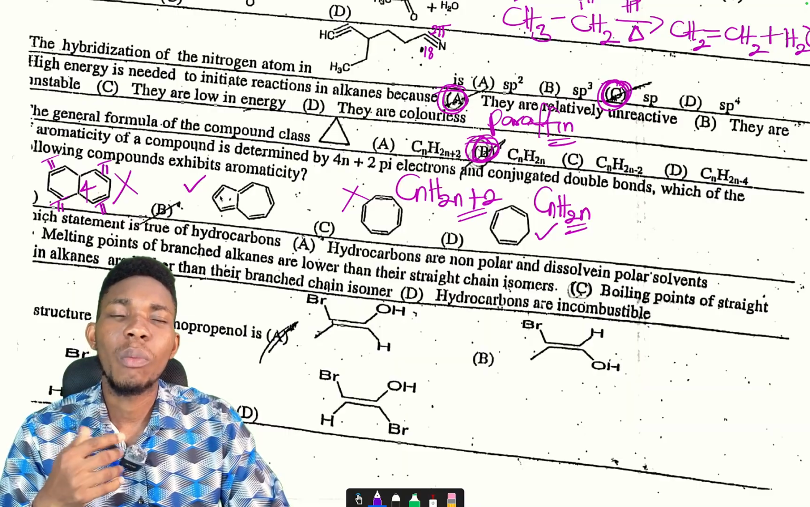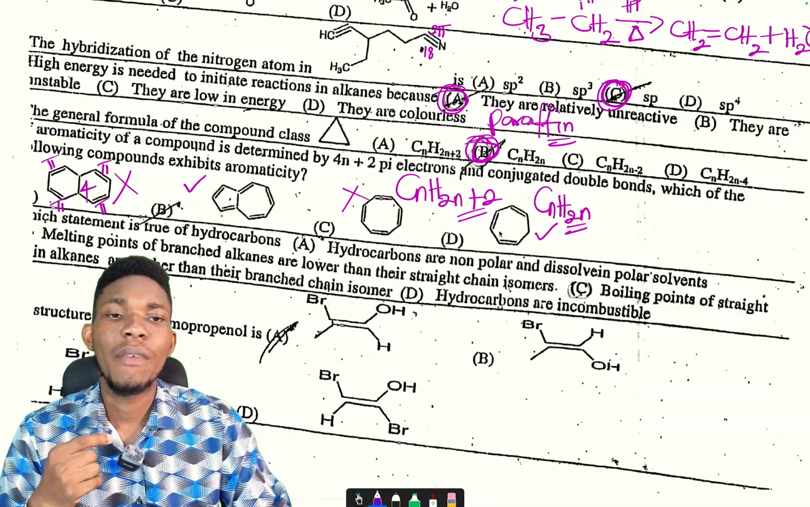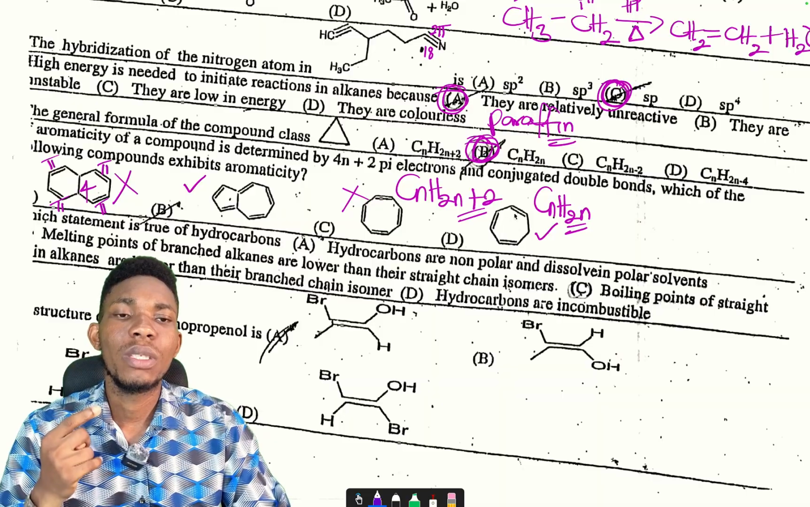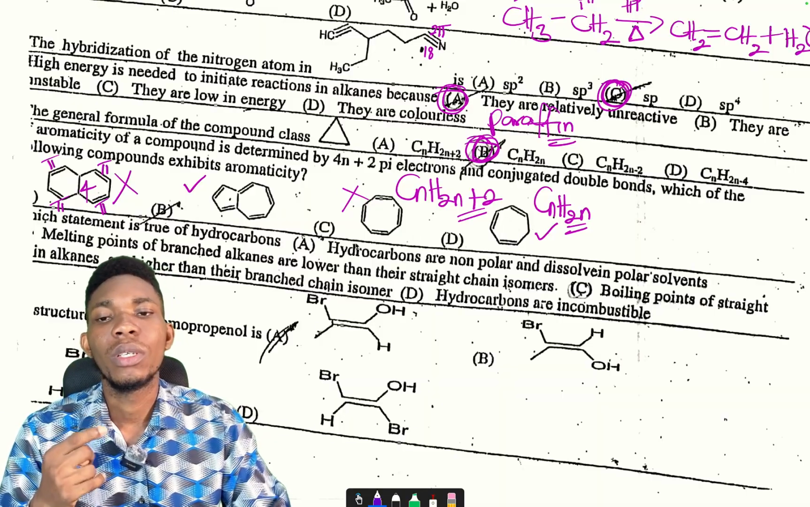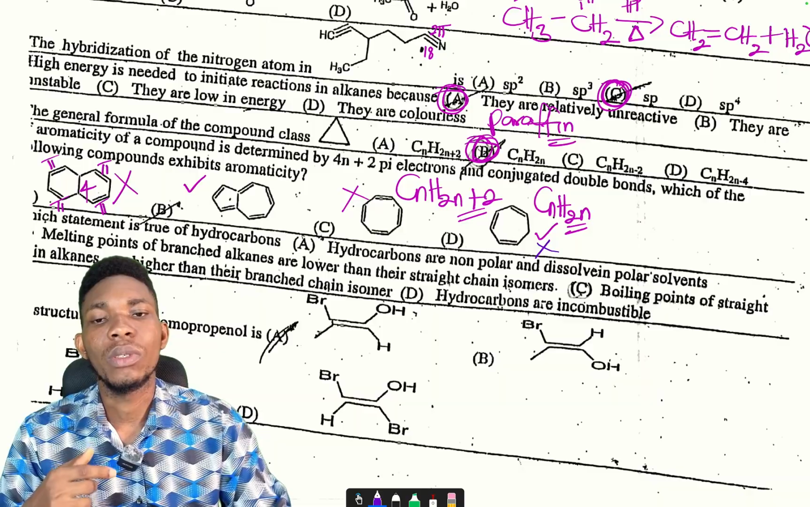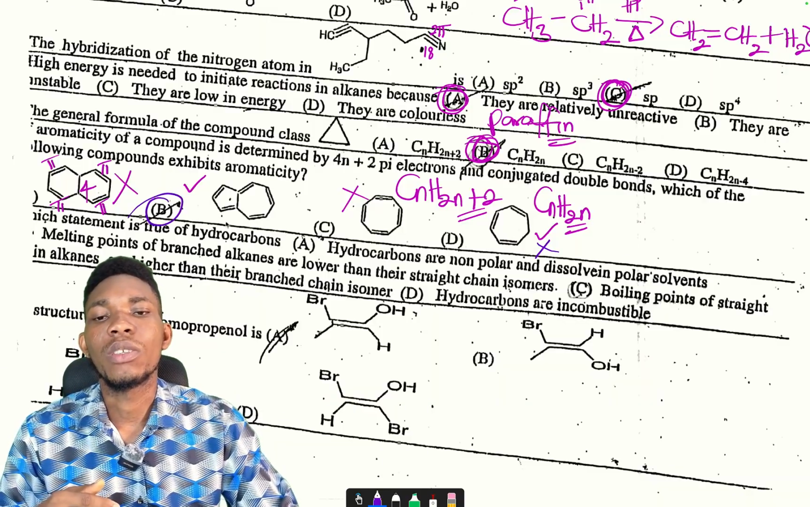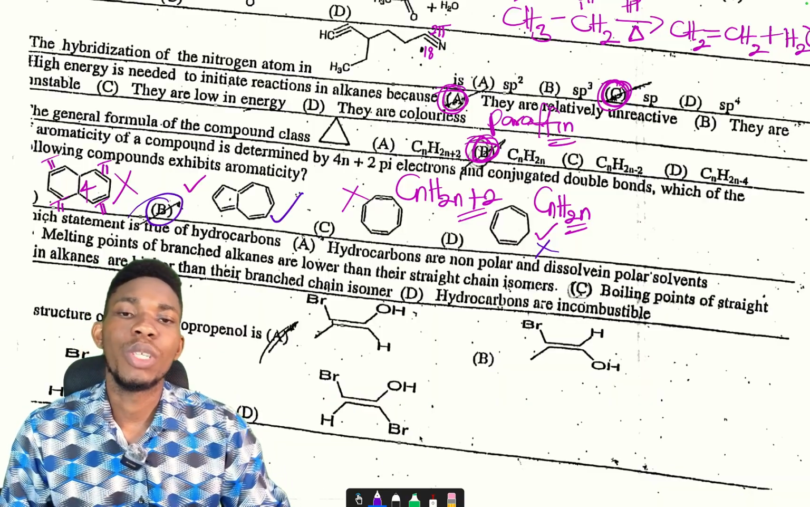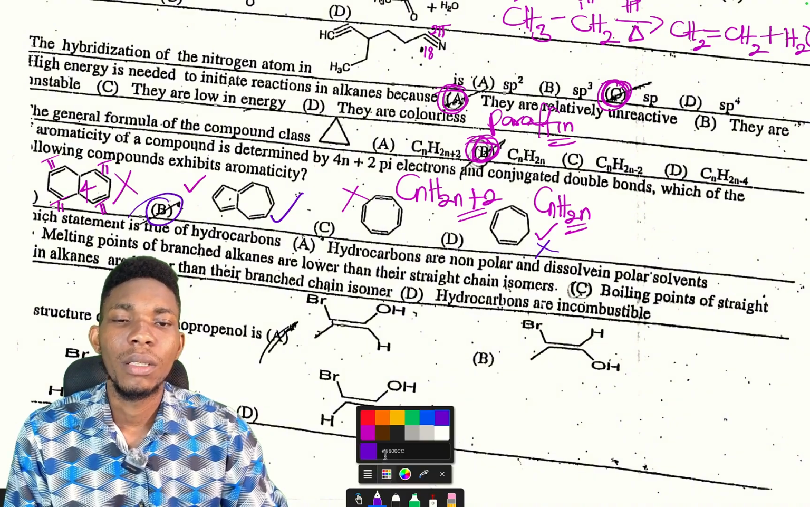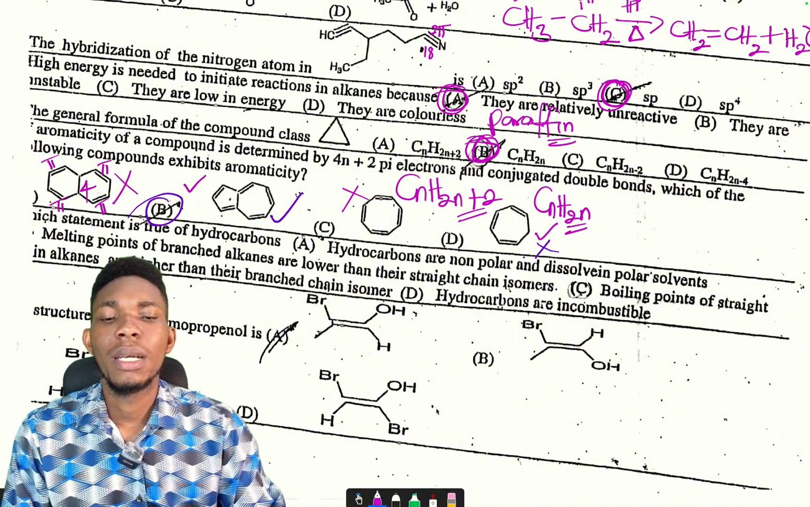Look, this compound is conjugated. However, if you look at this one, this is double, single, single, single, double. This is not conjugated, so this one is wrong. So the correct answer to this question is option B. Option B is very, very correct. All right, let's see the next one.